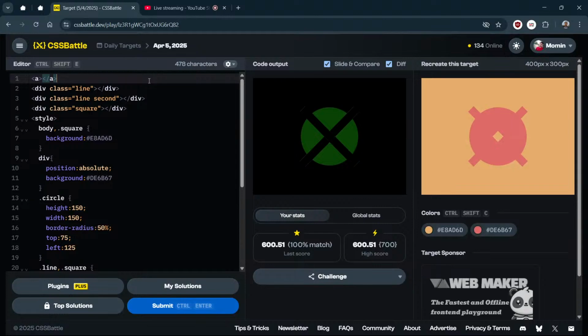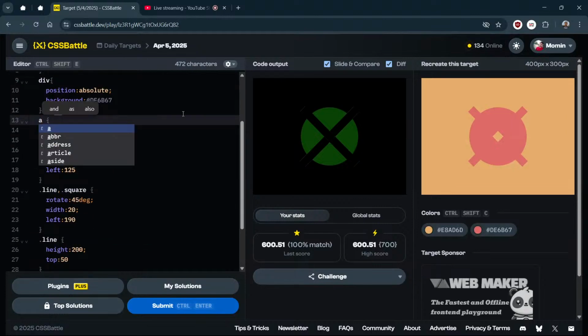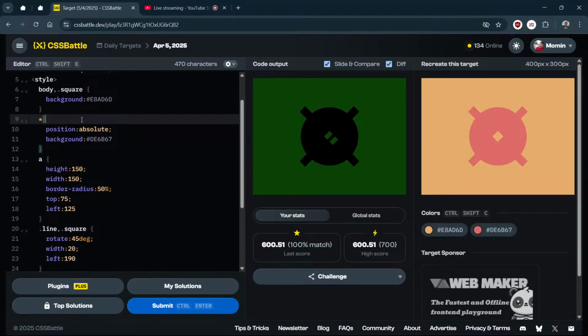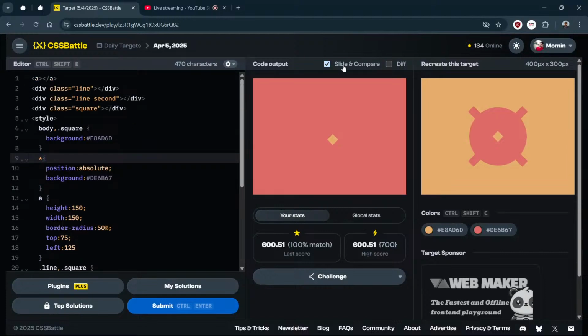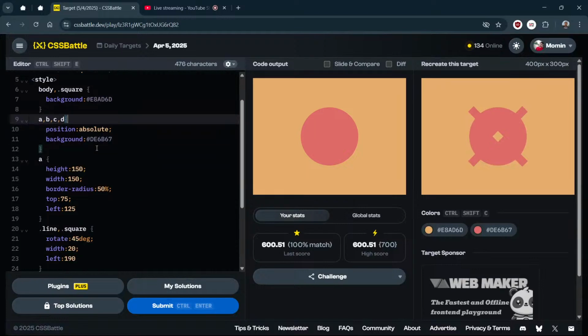A, right? Then this A is our circle. So here if I put just A, then also this div, I can put, not a star, div, but I can just do A comma B comma C comma D. It will still work.